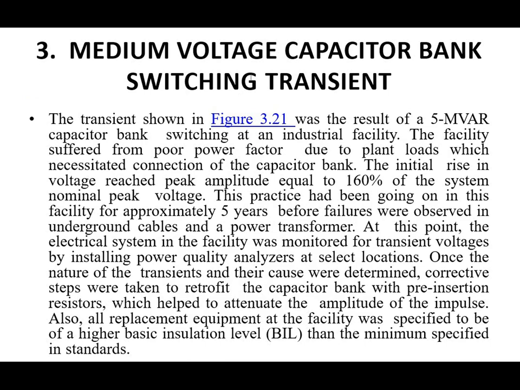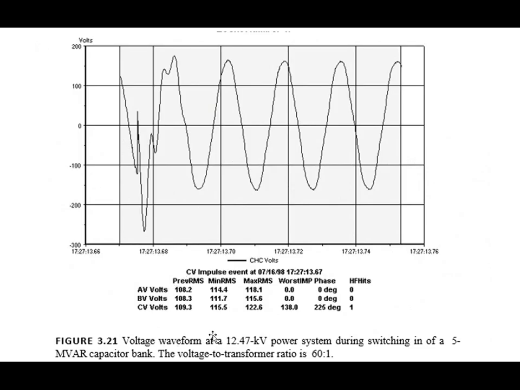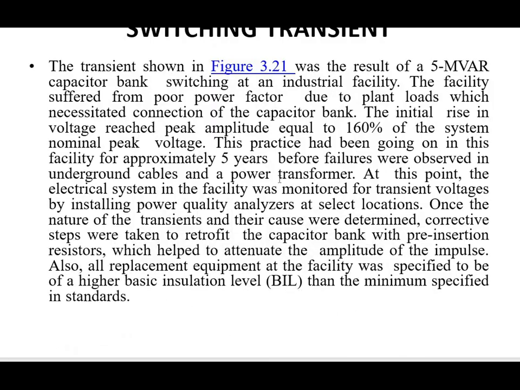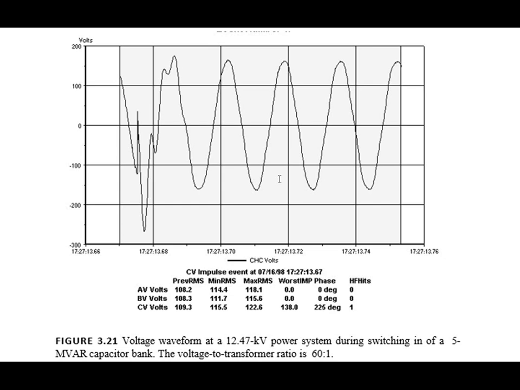The third one is the medium voltage capacitor bank switching transient. Figure 3.21 shows the voltage waveform at a 12.47 kV power system during switching in of a 5 MVAR capacitor bank. The voltage transformer ratio is 60 to 1. This is the waveform figure for medium voltage capacitor bank switching. This is only for your knowledge; it will not be asked in the examination.